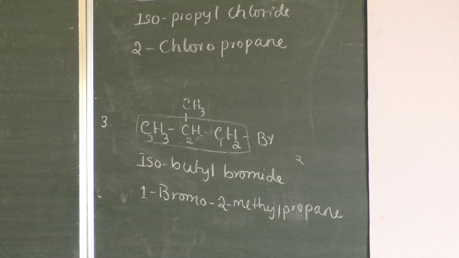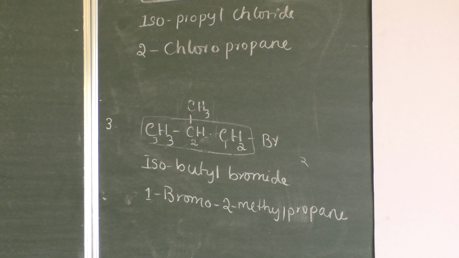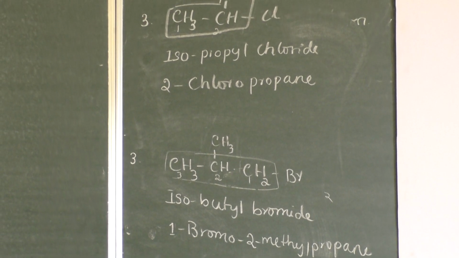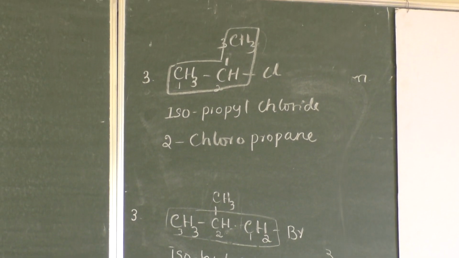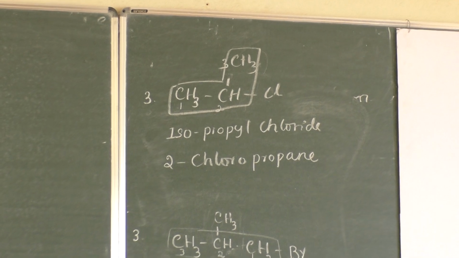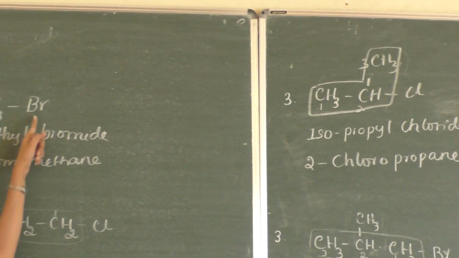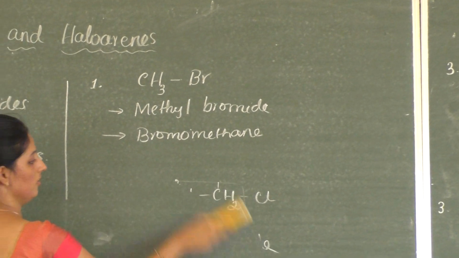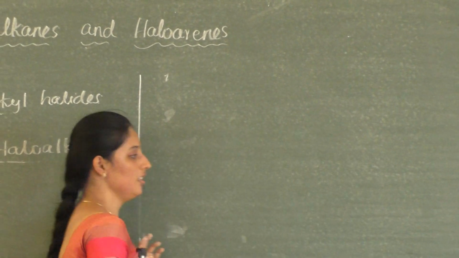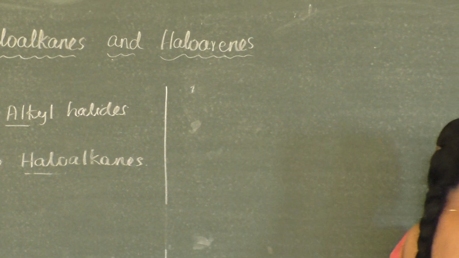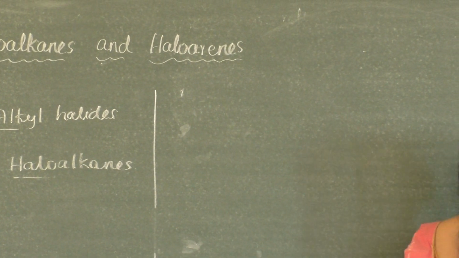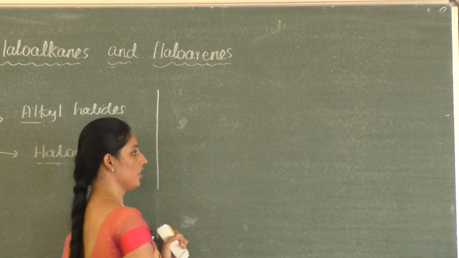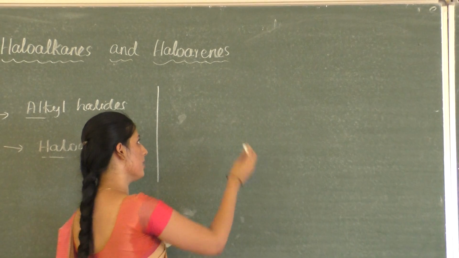Okay, so far we have written the common names and IUPAC names of mono-halo compounds, right? In all these examples there is only one halogen atom. So now let's try to name the dihalo compounds. How to name dihalo compounds? So, naming of dihalo compounds.